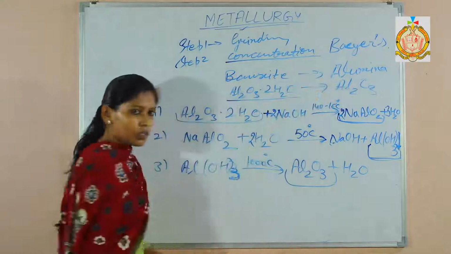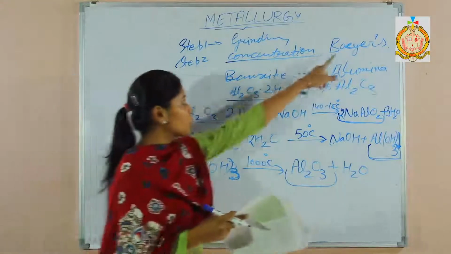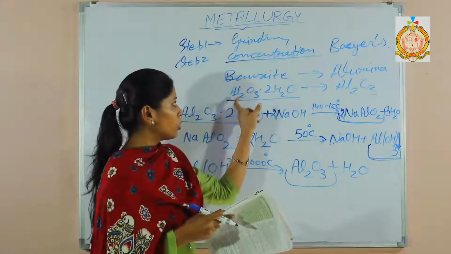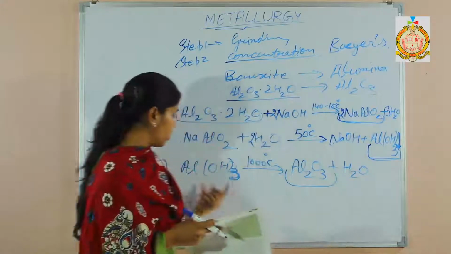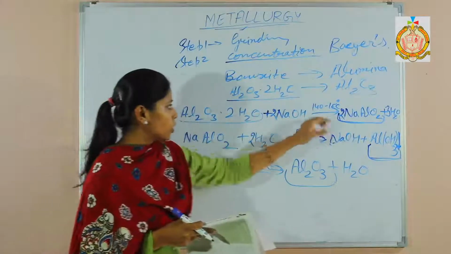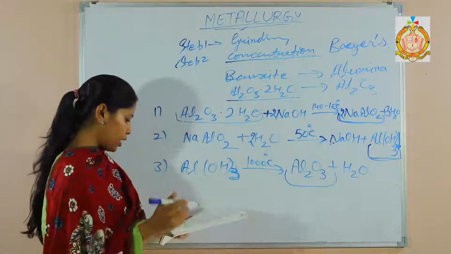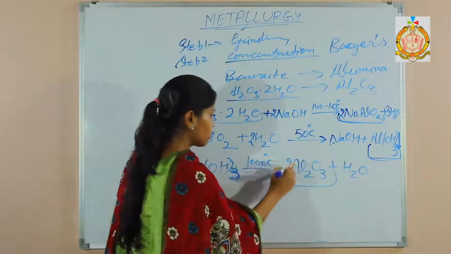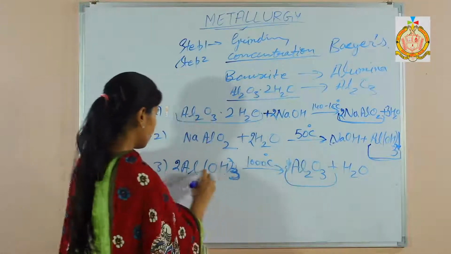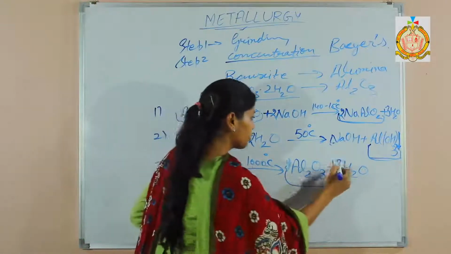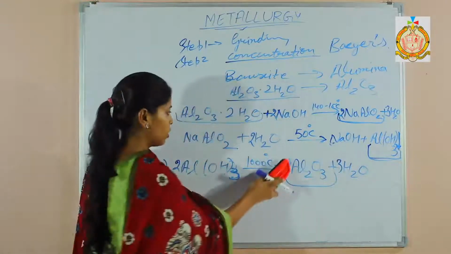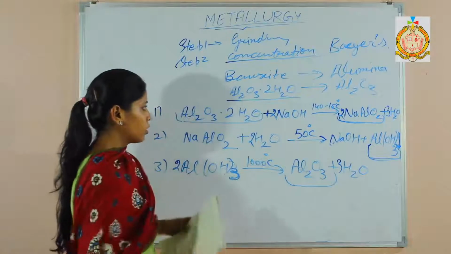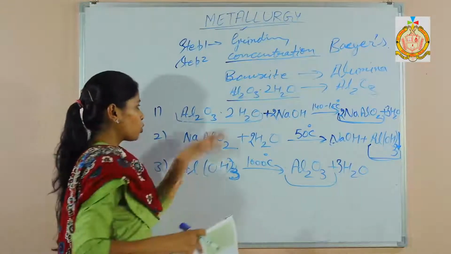In this process, bauxite is converted into aluminium oxide. So first these 3 steps are there. So balance it. Hydrogen are 6, put 3 here. Now it is balanced.